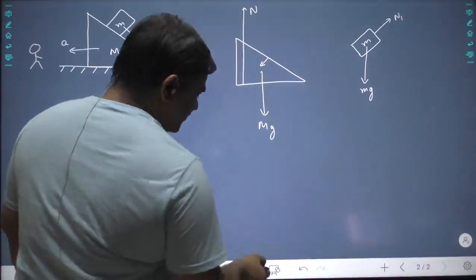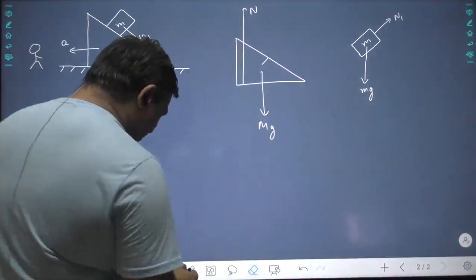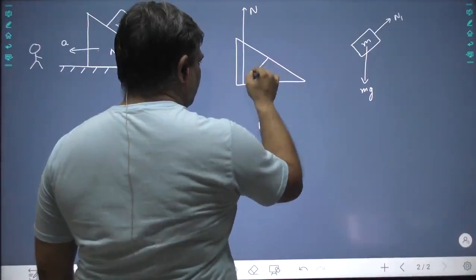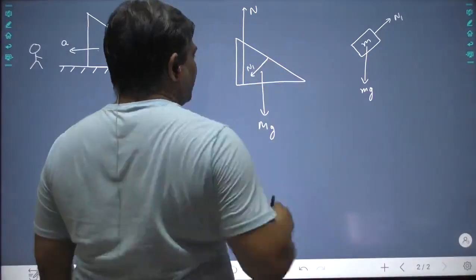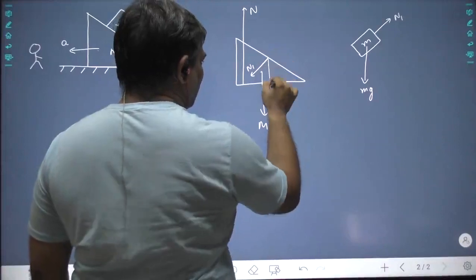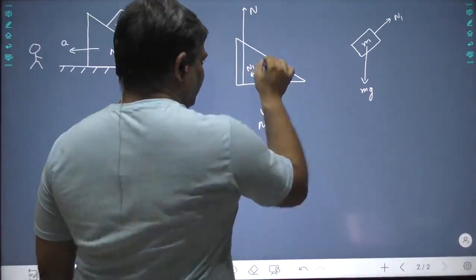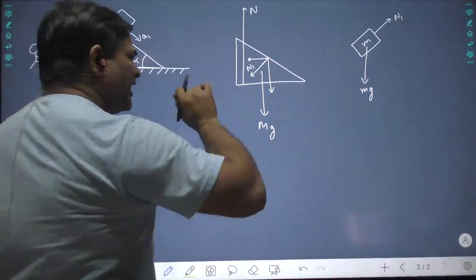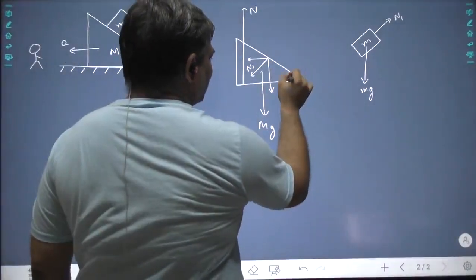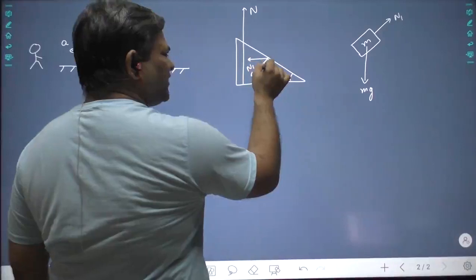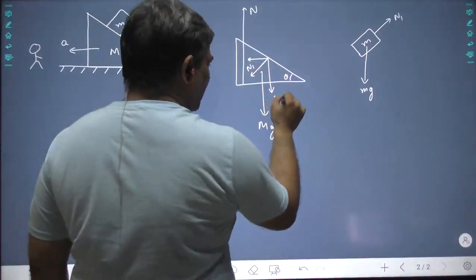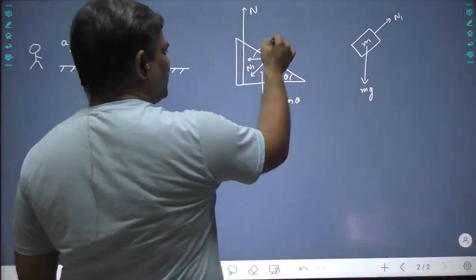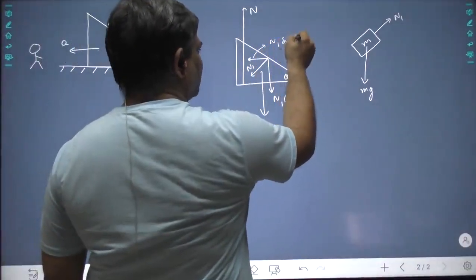And let us make it a little larger. Yeah, and so we have this n1. Now we have to break down n1 along two components, vertical and horizontal. Now n1, this angle is simply theta, so the 90 minus theta, this is theta, so this is n1 cos theta, and this particular component is n1 sin theta.